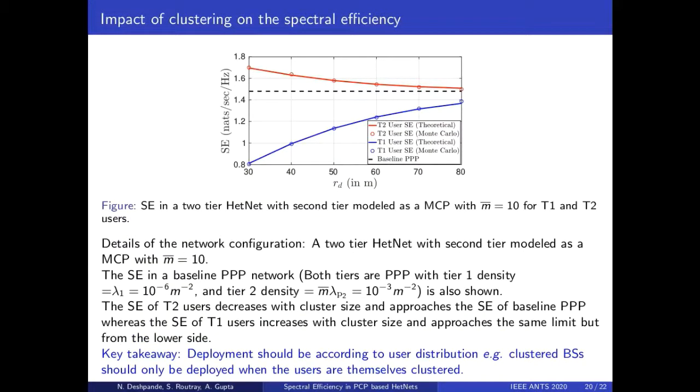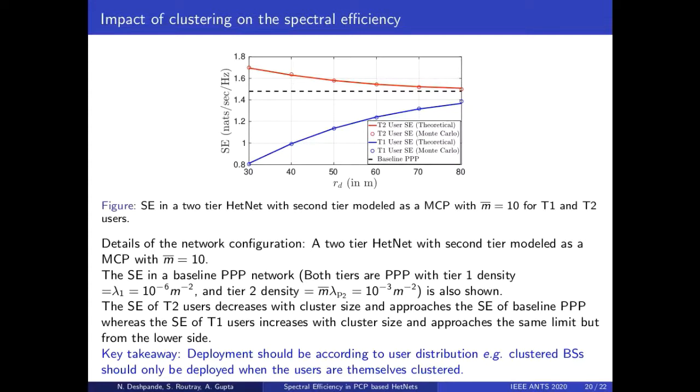We now investigate the impact of clustering on the spectral efficiency. We consider the Manhattan cluster process discussed earlier as the second tier in a two-tier HetNet. We also compute the spectral efficiency for a baseline HetNet with both tiers as PPP, where the second tier density is the same as the average density of the MCP tier, that is m bar times lambda_P2. We observe that the SE of T2 users decreases with cluster size and approaches the SE of a baseline PPP, whereas the SE of T1 users increases with cluster size and approaches the same limit but from the lower side.